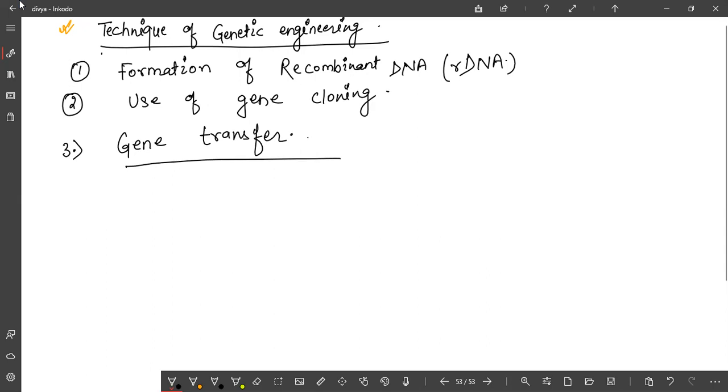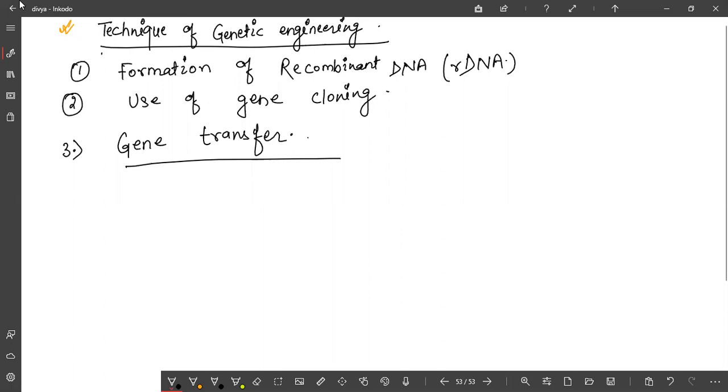Suppose that you are going to do an experiment of genetic engineering. So firstly, what will you do? Suppose you are in a lab and you are going to perform anything under genetic engineering. What do you have to do? Firstly, you have to form recombinant DNA. Now, the recombinant DNA that is prepared by you, you need to introduce into some vector.